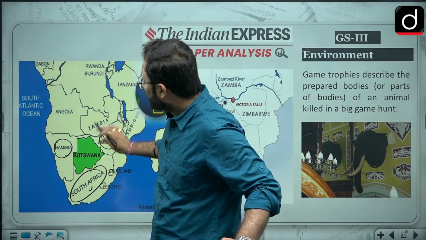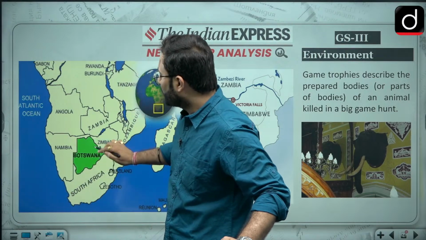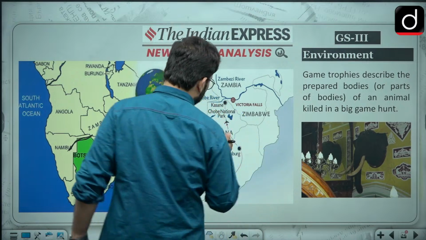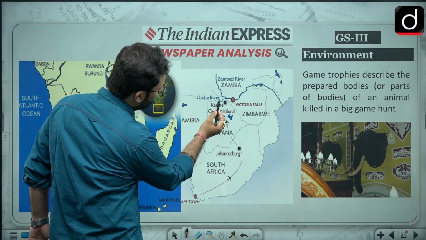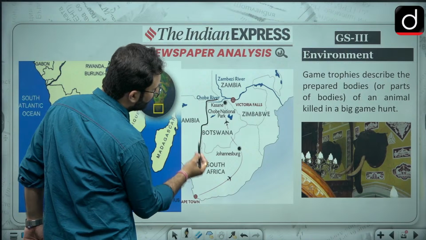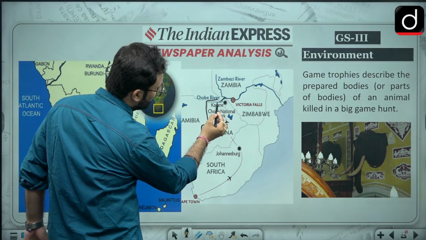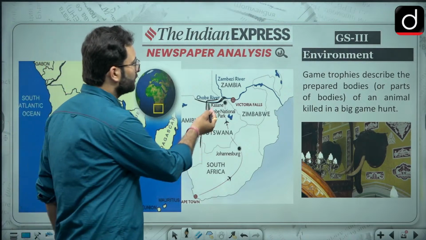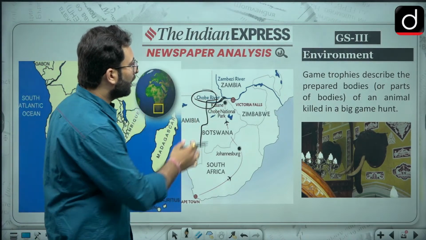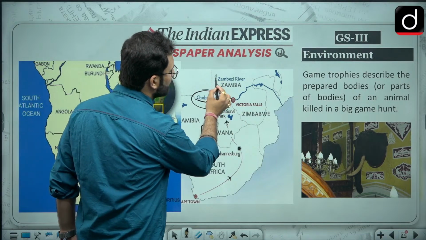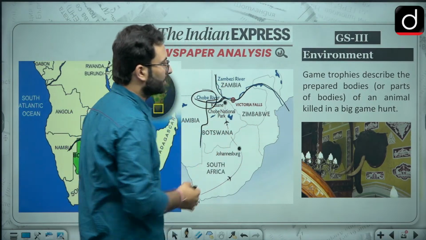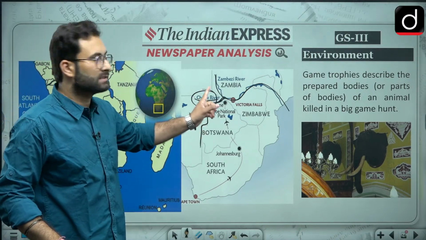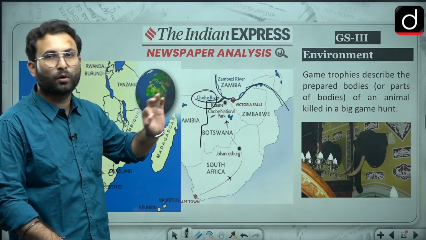Now when we are talking about the boundary between Namibia and Botswana, there is this river over here, that is Kobe River. In this particular picture you can see this is the boundary of Namibia and Botswana, and here you have this particular river. This river is basically the Kobe River, or Chobe River, however you want to pronounce it. This is a tributary of the larger Zambezi River. The Zambezi River is not present in Botswana, but it has a tributary, the Kobe River, which has a small presence in Botswana.